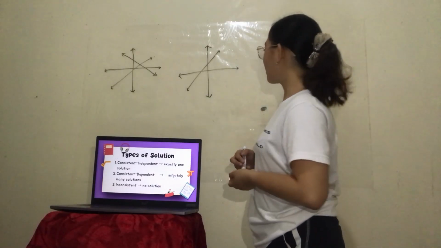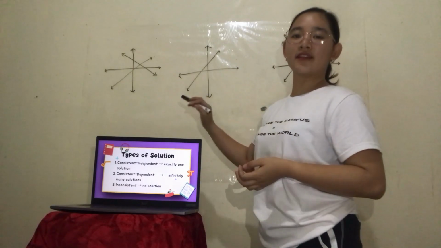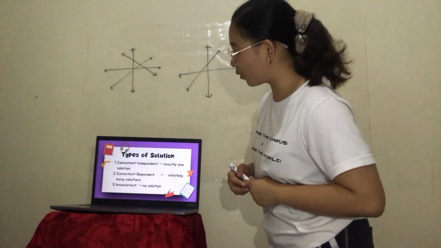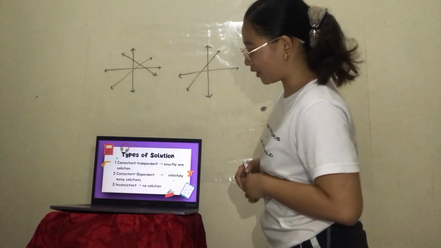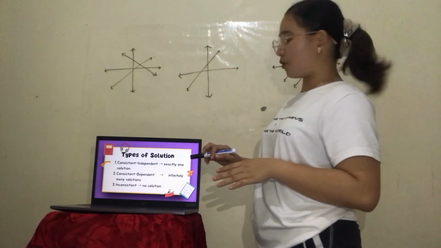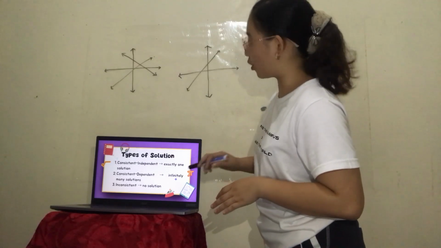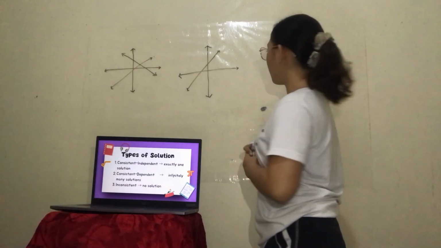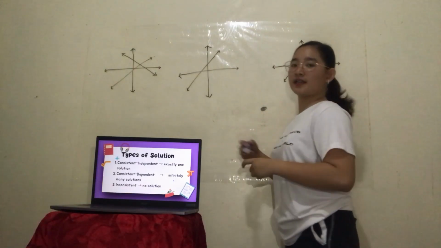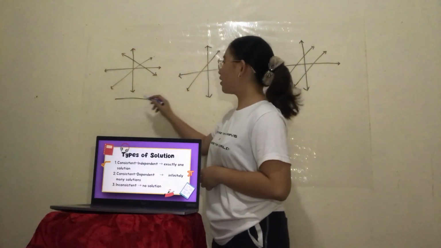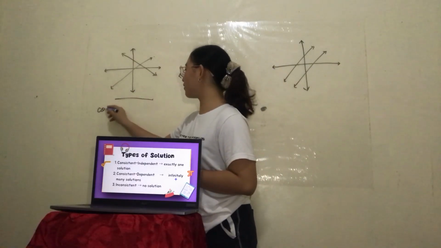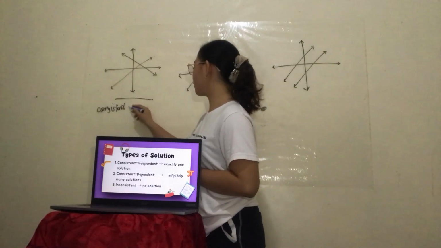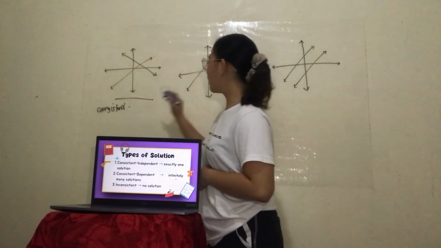So I have here a graph, and we're going to identify what solutions these are. Consistent independent, or exactly one solution. When we graph this solution, the lines are intersecting. So which graph has intersecting lines? Basically this graph. So this graph is consistent independent.